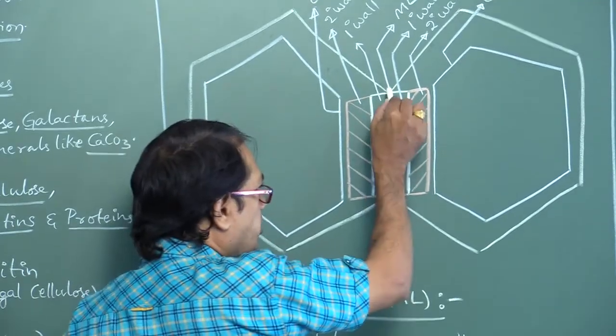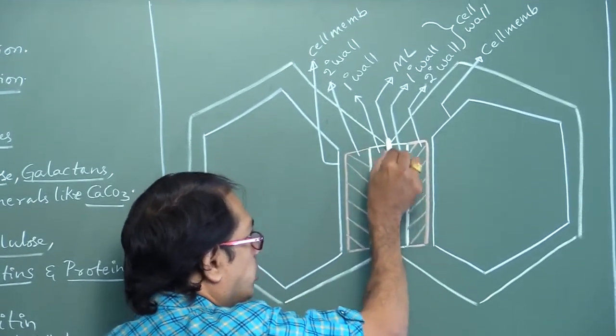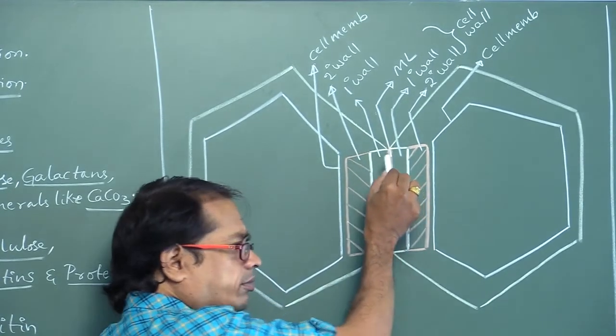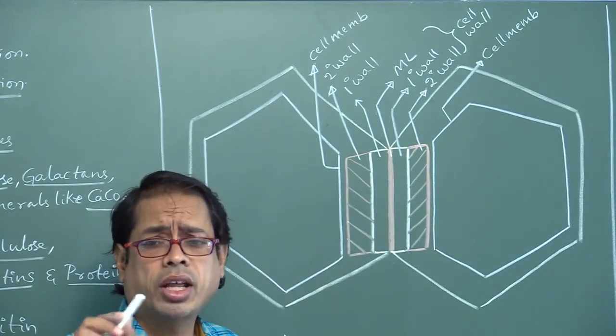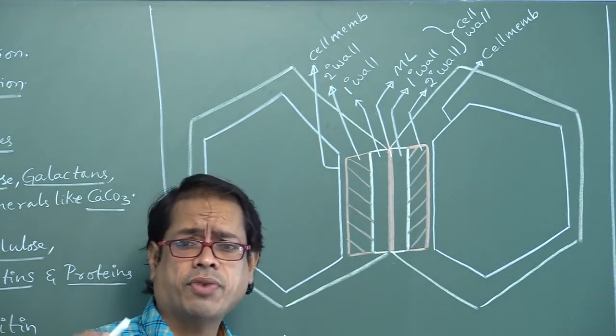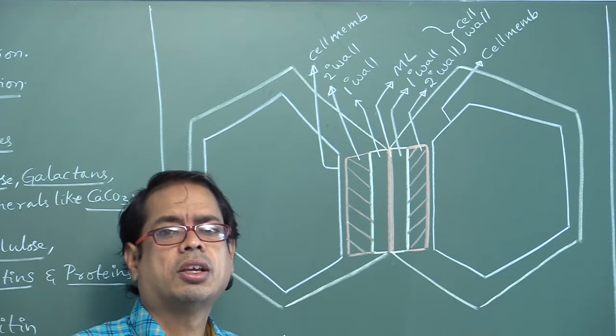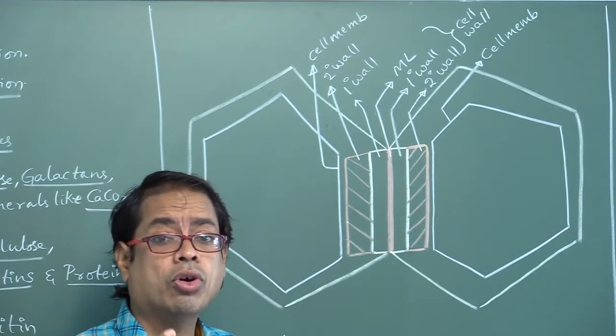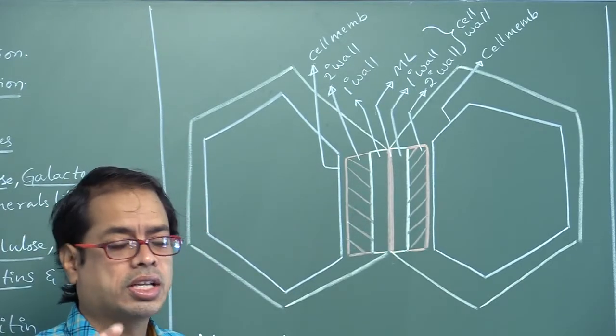So this is the middle lamellum. Here it is the first formed layer. First formed means oldest wall layer. So outermost layer of cell wall is middle lamellum.